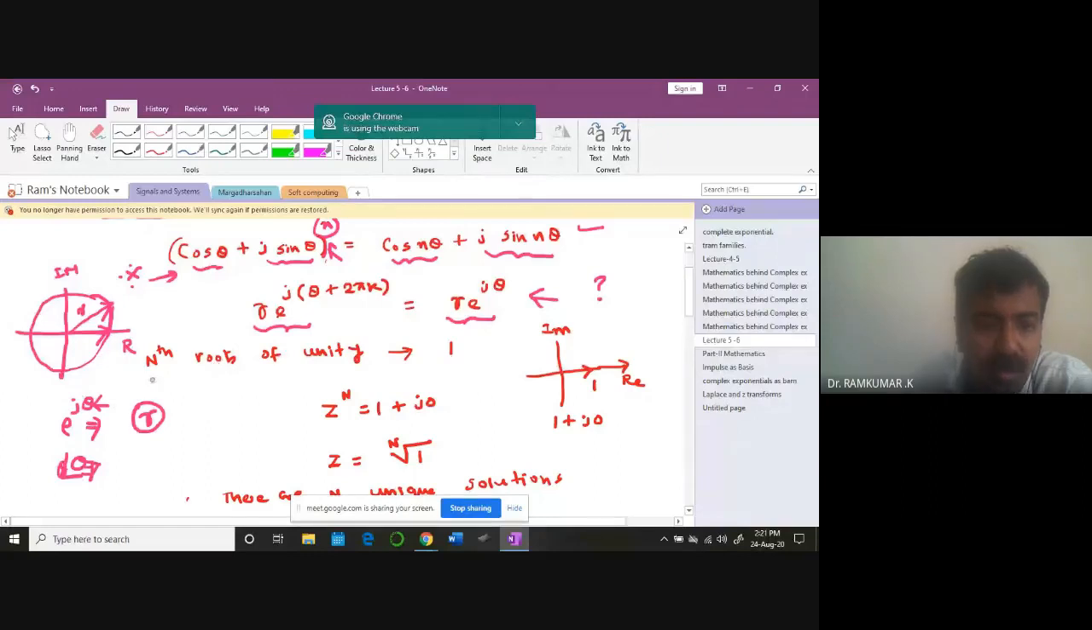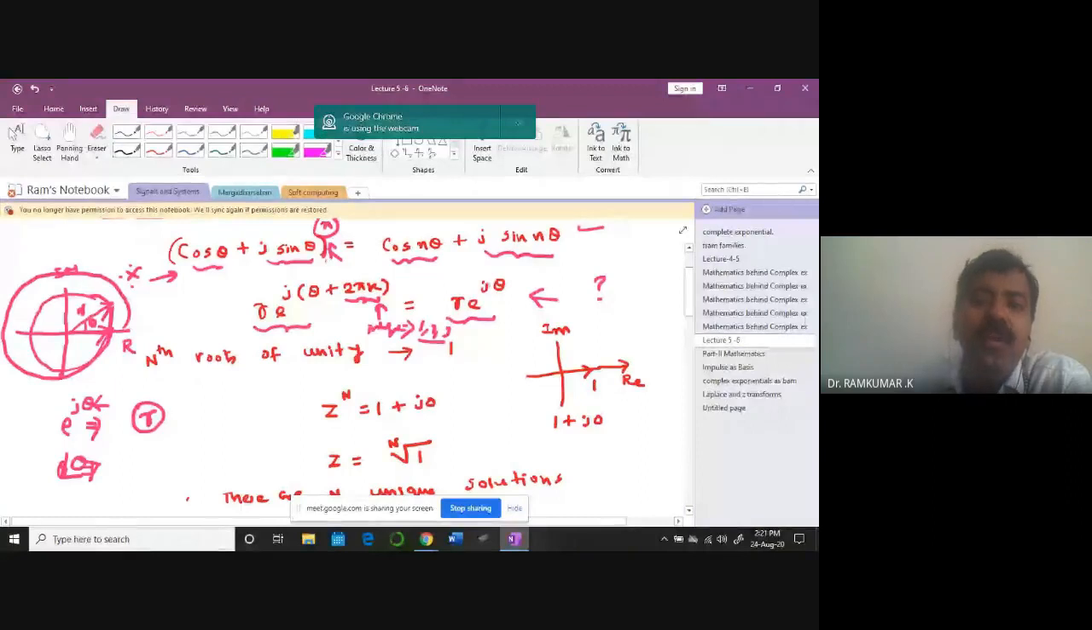Now, if this vector rotates one full revolution, it comes back to the same point. So any theta you start with, if you take a 2 pi rotation, you come back to the same point. So r e power j(theta plus 2 pi k), where k is any integer, 1, 2, 3 and so on. You give 1, you get 2 pi. You give 2, you get 4 pi. So again you come back, and that is r e power j theta. This is a key point.